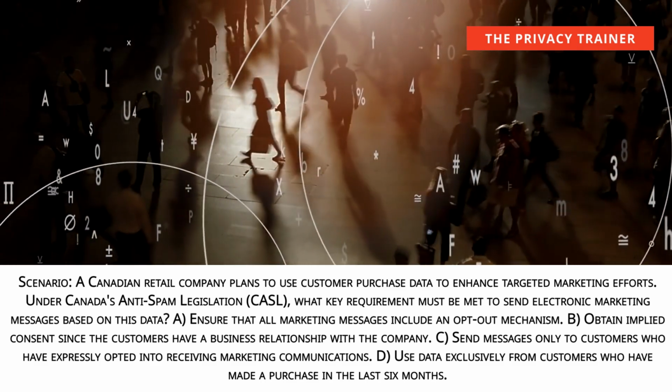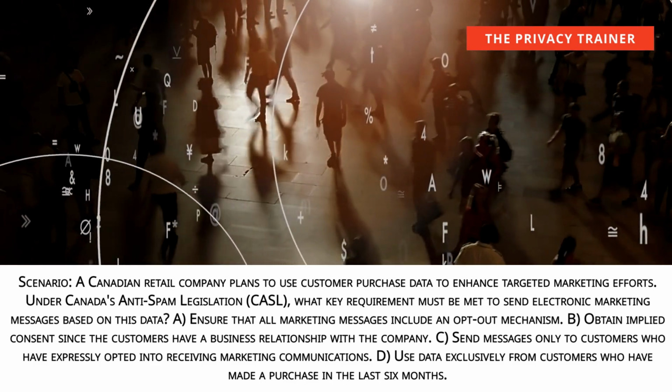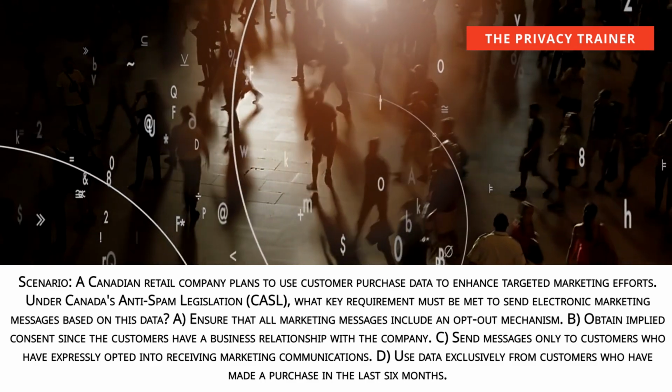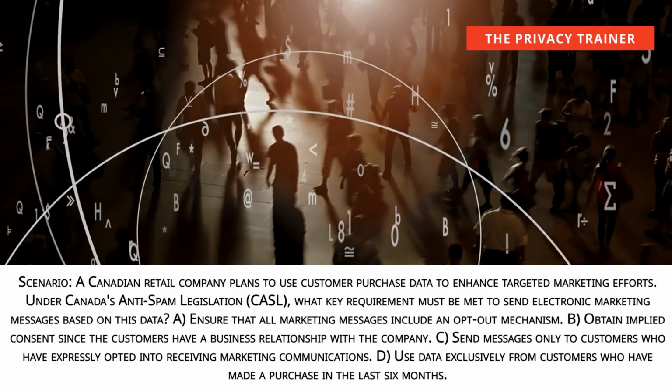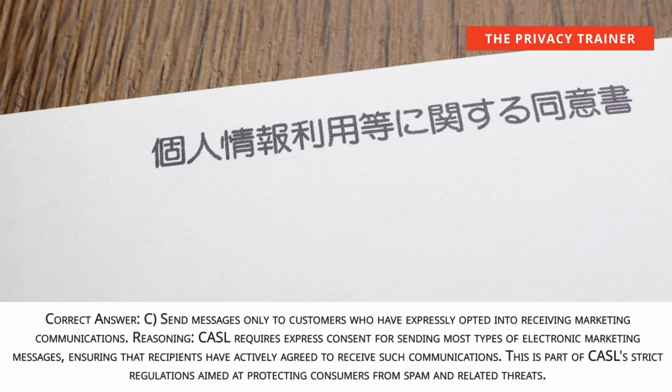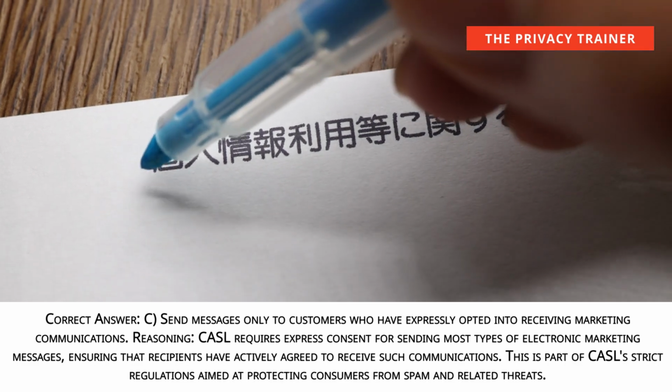C. Send messages only to customers who have expressly opted into receiving marketing communications. D. Use data exclusively from customers who have made a purchase in the last 6 months. Correct answer: C. Send messages only to customers who have expressly opted into receiving marketing communications.